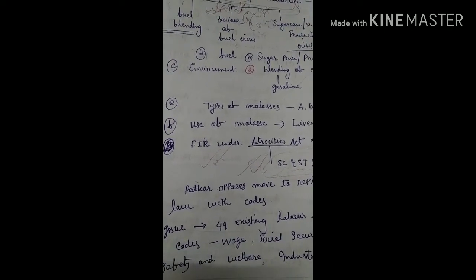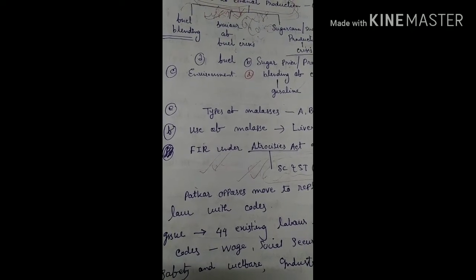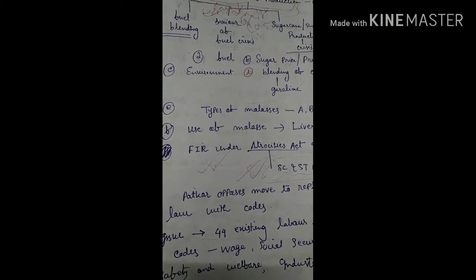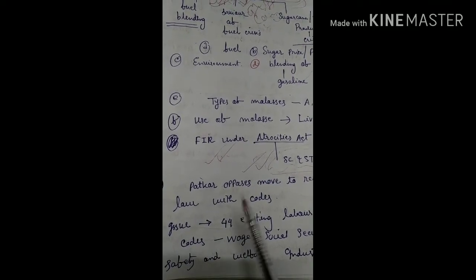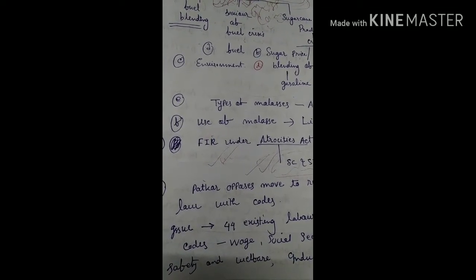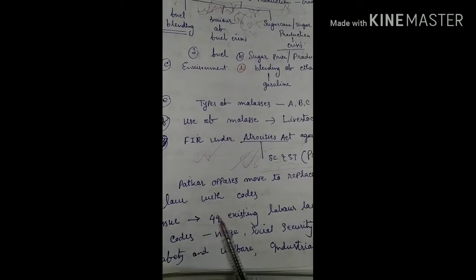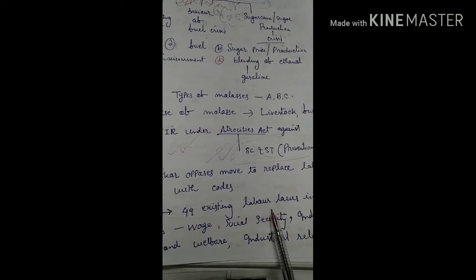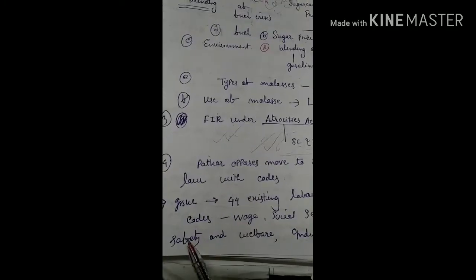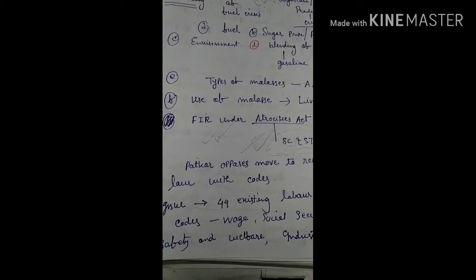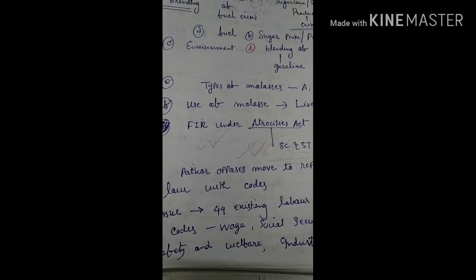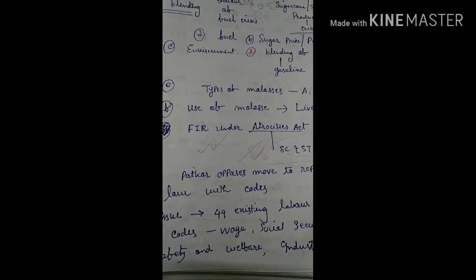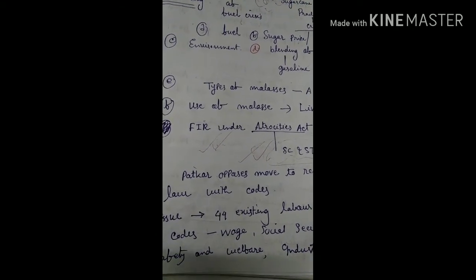Right. In this article, in the whole article of 150 words, there are 2 lines important in the article. While you read the article, we will find what the issue is. The issue is that 44 existing labor laws are being put into 4 codes. That means the present existing labor laws have been assimilated, have been conjugated into 4 labor codes.